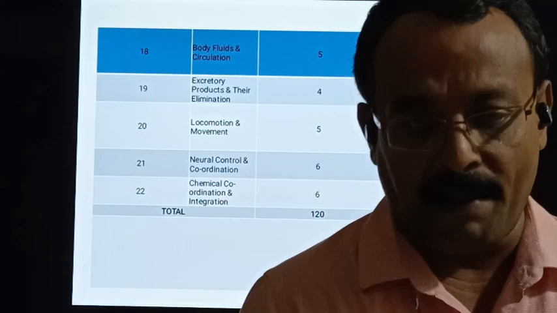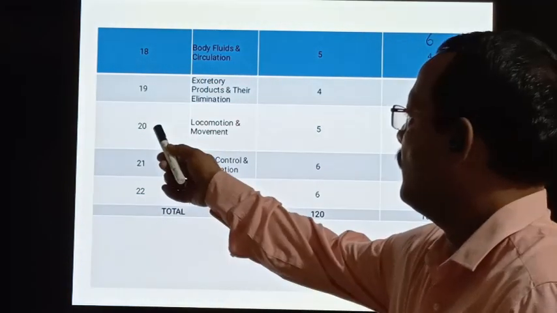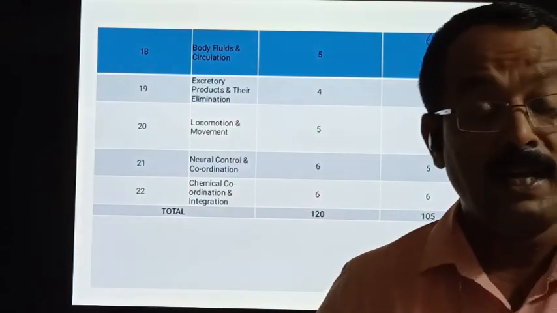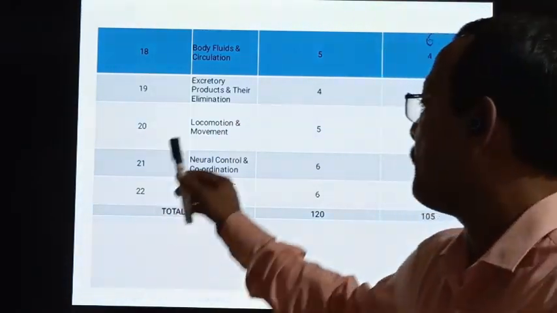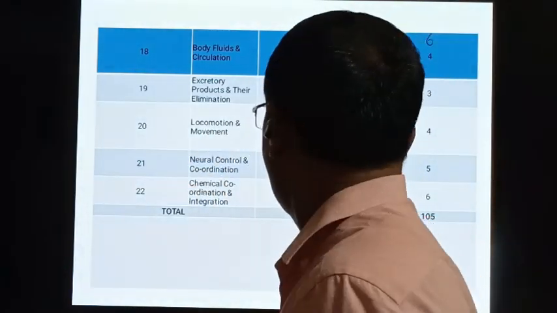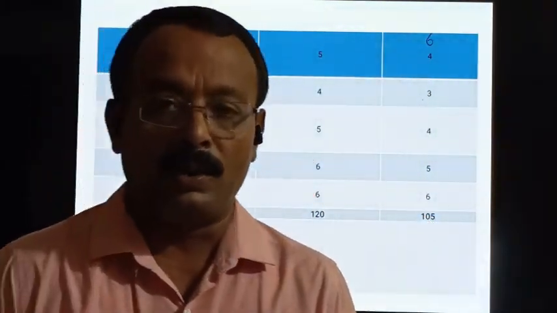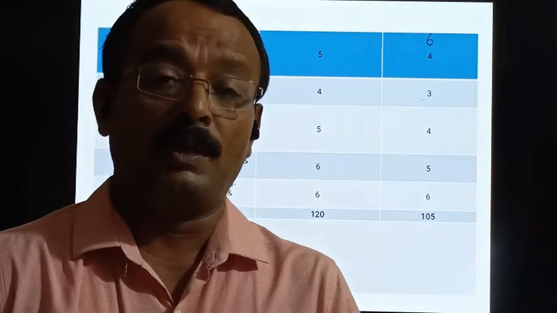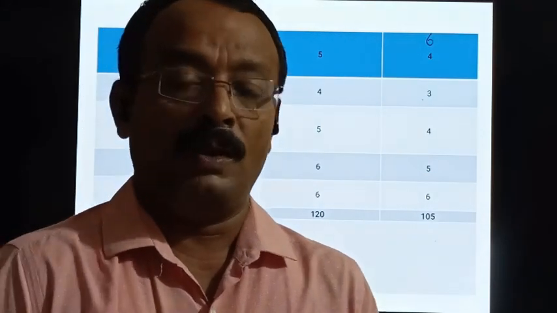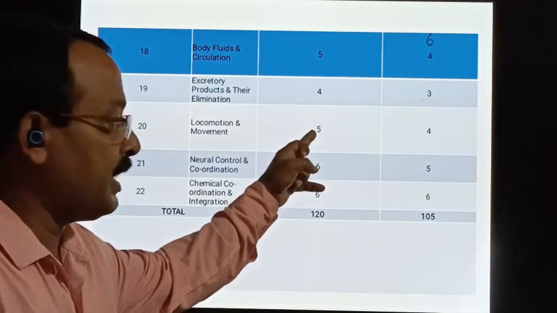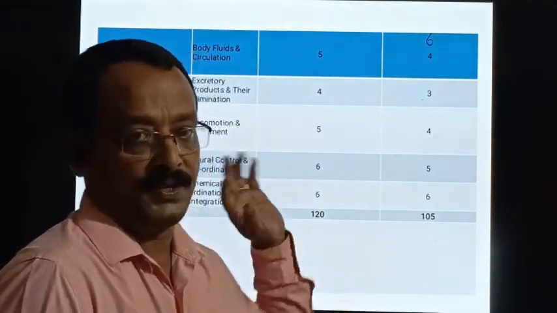The 20th chapter of biology and the 5th chapter of human physiology is locomotion and body movement. Here we study how we move, how the movement takes place in our body, what chemical signals take place, how the muscles move. All these aspects we study. So 5 hours is the allotted hours and 4 marks is the weightage.